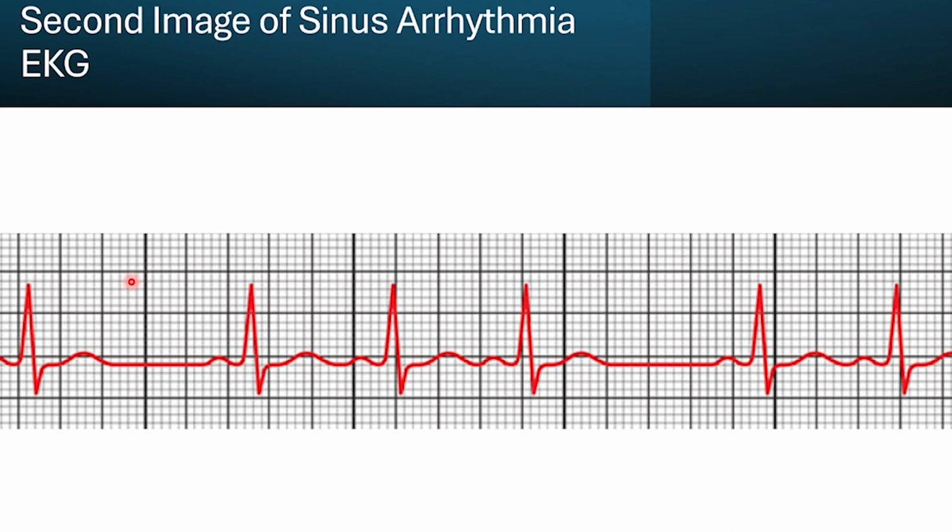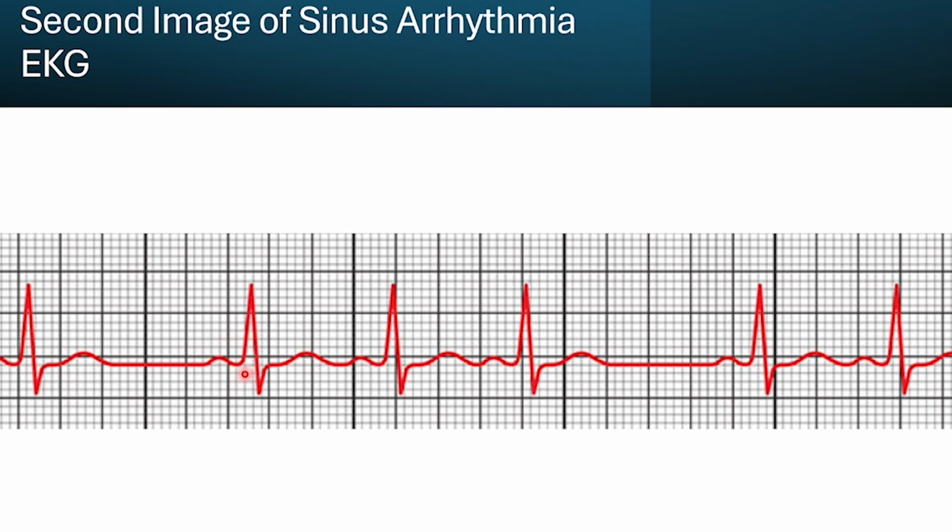Here's another example of it, where we have just these weird shortened and then prolonged bits: a prolonged bit right here, followed by a short section, and then another prolonged section. So if we look, we have our P wave here, our QRS, and our T wave. And there's no Q right here. Q is more indicative of a past ischemic event. So not having a Q wave is completely normal, but we have our R and S wave here.